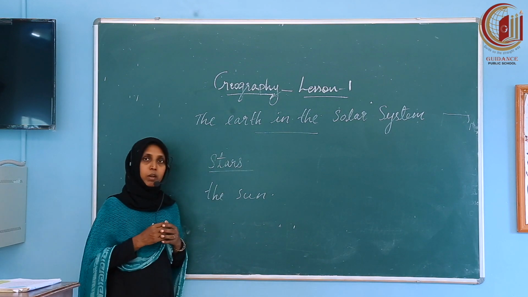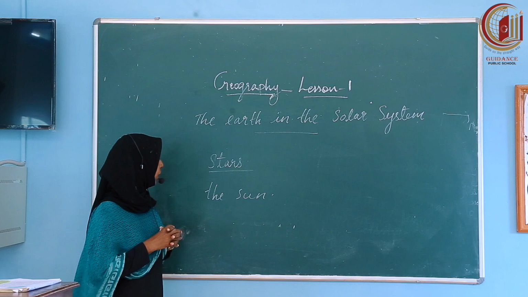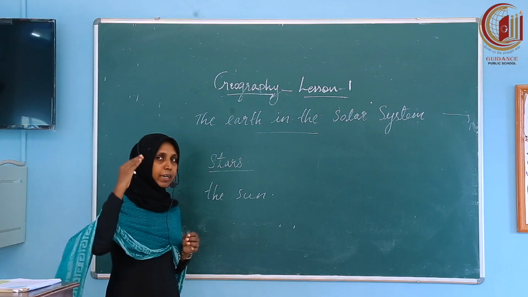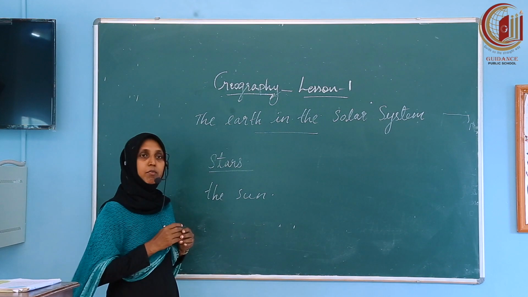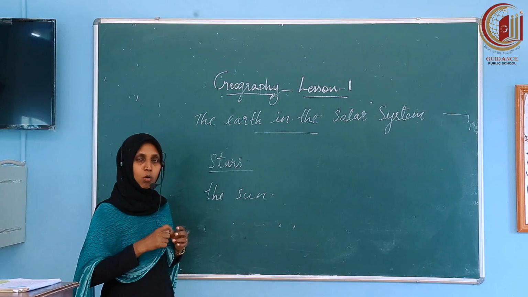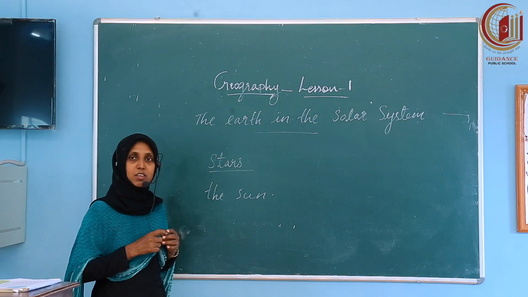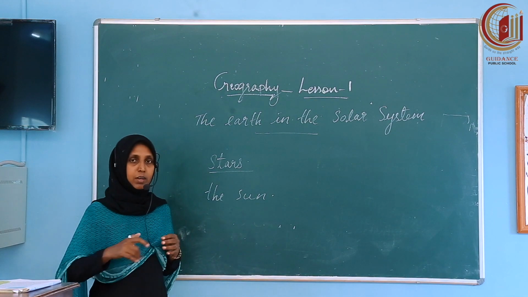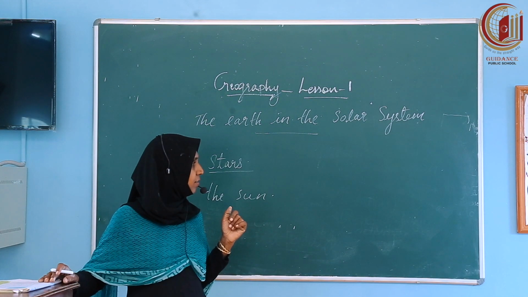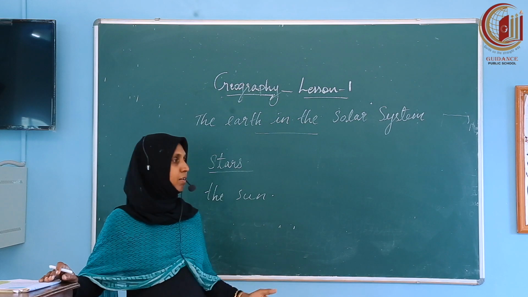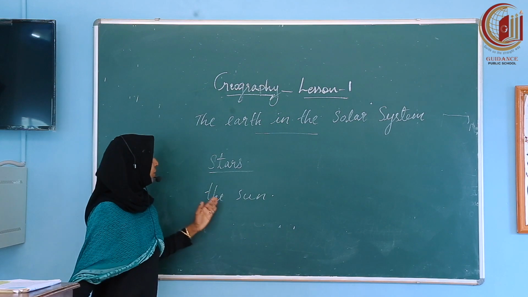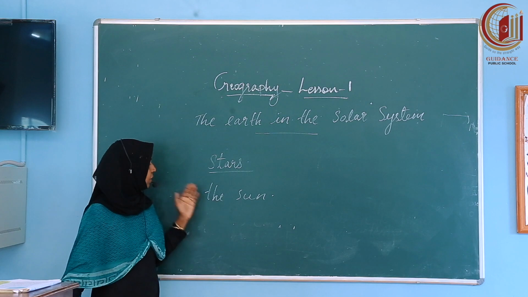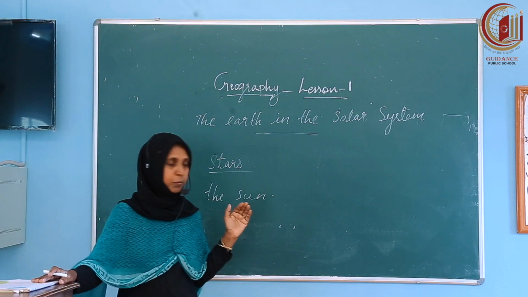Children, when we are observing an aeroplane from a distance, we feel it is too small, but when we get a chance to view the same aeroplane closer, we can understand that it is bigger. Just like the aeroplane, the sun is very huge.